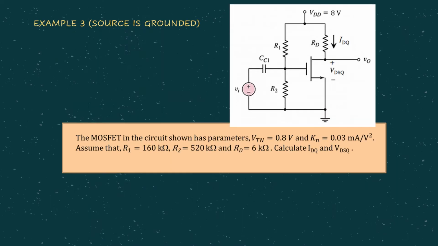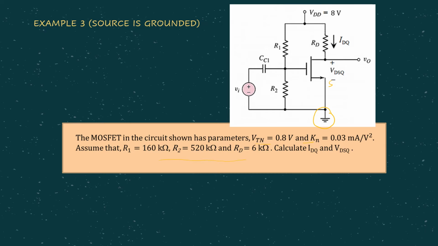Okay, let's have a look at another example. Still, the source is grounded. You know the source is grounded because it's connected directly to the ground. In this case, let's see what we should do when our assumption is wrong, is incorrect. If we have a look at the circuit parameters, all the parameters are given: VTN, KN, all the resistors.